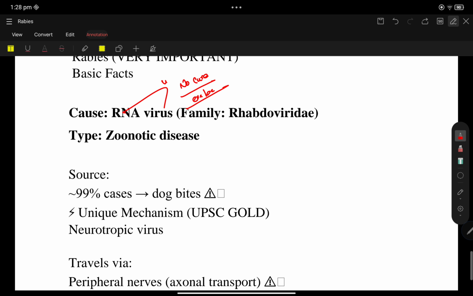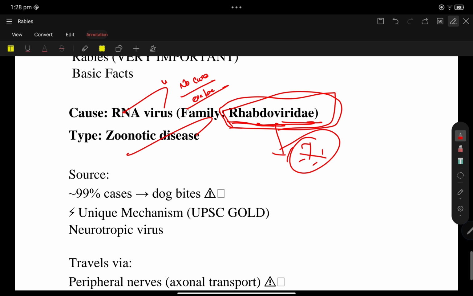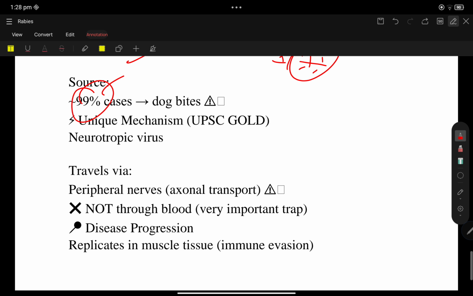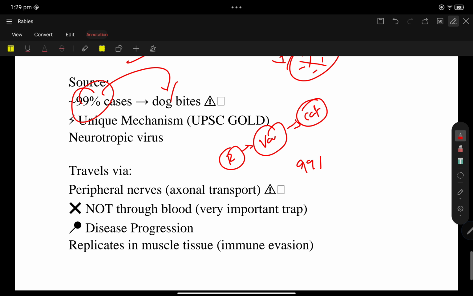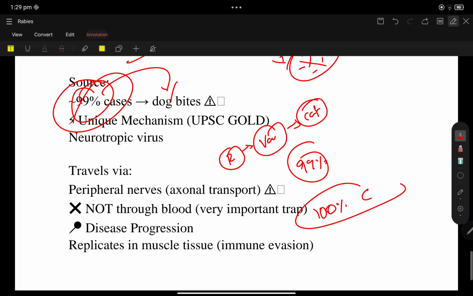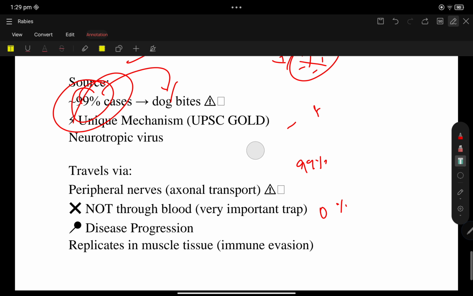RNA virus. The virus family is Rhabdoviridae. It is a zoonotic disease. 99% of the cases. See, rabies can also be spread through various animal bites, like a cat. But 99 percent are dog bites, so UPSC can also make a trap here. If they say 100% of the cases are found in dog bites, then no. See, it's not 100%, it's 99%. It seems silly, but UPSC will make a trap here.